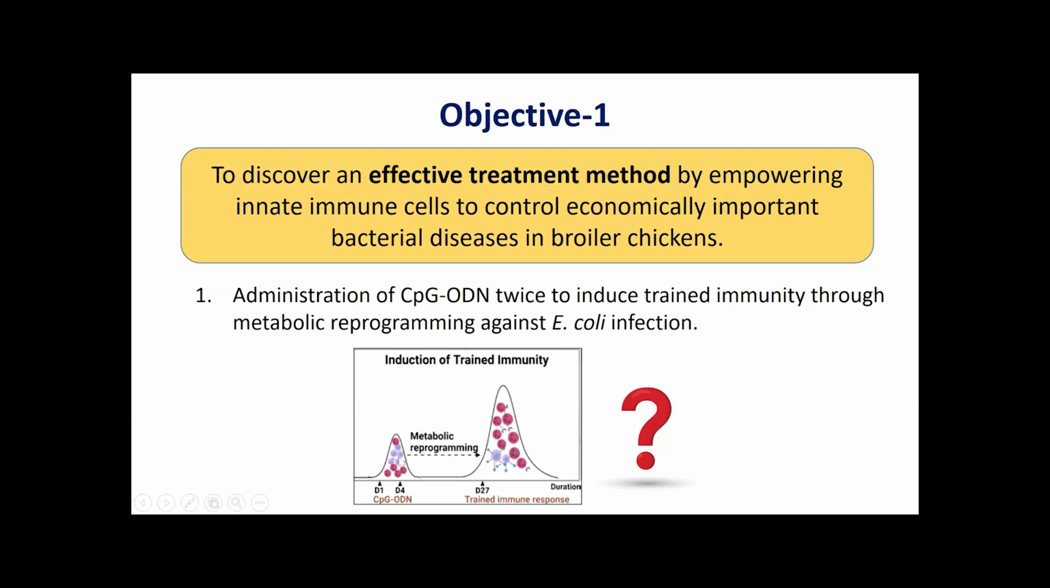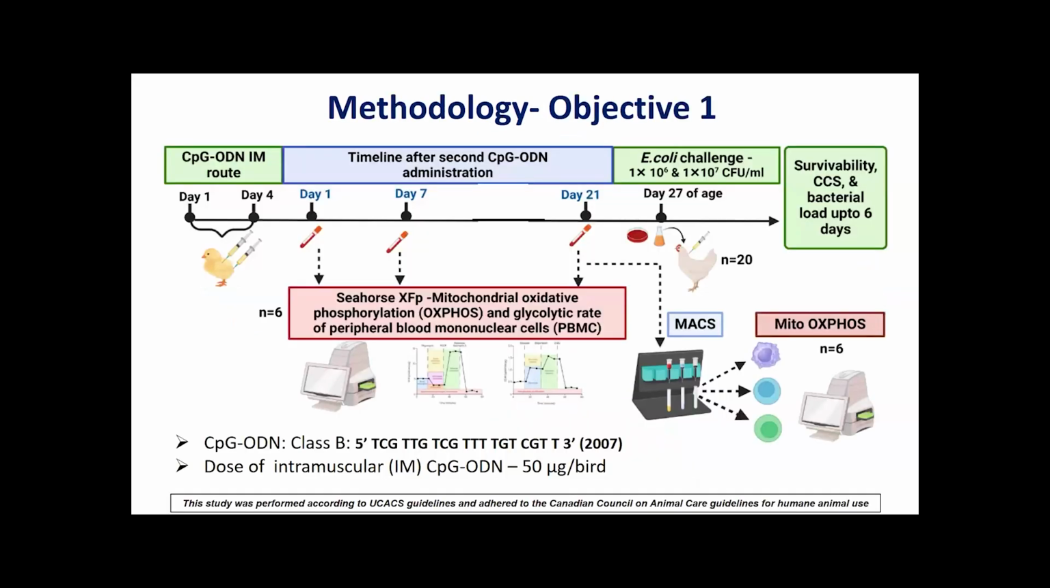So we injected 2 CpG doses, and then we wanted to check by the end of their production cycle if these broilers gain protective immunity. So this is what we did. Day 1 and day 4, birds were injected with CpG-ODN by the intramuscular route. And then after day 1, day 7, and day 21, blood samples were collected from the same set of birds. And then we quantified the mitochondrial oxidative phosphorylation and the glycolytic rate using the Seahorse XFP analyzer. This method we also optimized in our lab, and it's a real-time quantitative method.